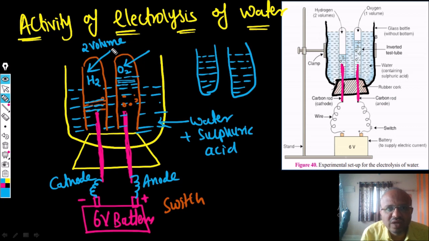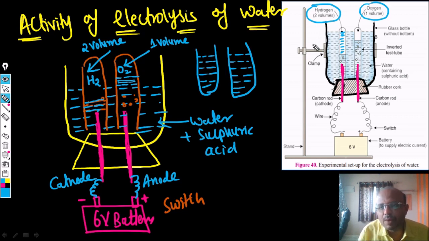So two volumes of hydrogen, and only one volume of oxygen gas will be produced in the second test tube. In this diagram you can see hydrogen having two volumes and oxygen having one volume. That is why the space is more. You can see the space is more because the hydrogen gas is more. How much more? It is double, two volumes, double the oxygen. That is why it is given two volumes.